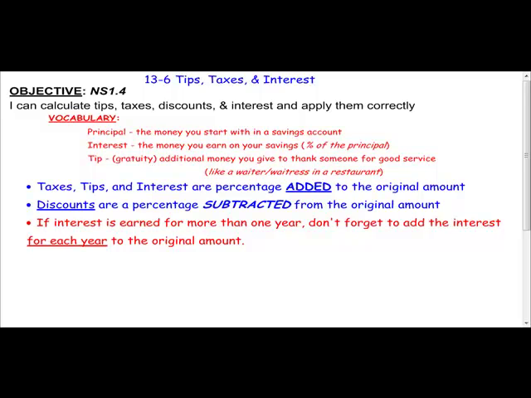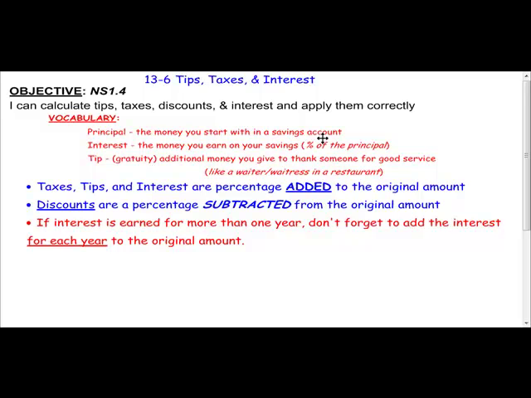This lesson is on tips, taxes, and interest. A couple of things you need to know are some vocabulary words. Principal. Principal is not just the person that's in charge of a school. Principal also means the money you start with in a savings account.